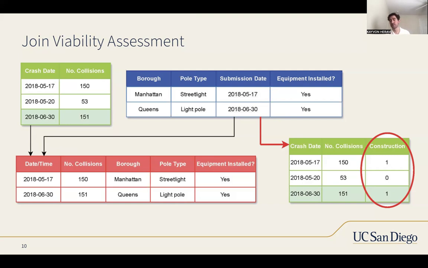I'll show the results of this later, but this allows us to measure something that we didn't have before. As you see here with 150 and 151 collisions, we're not seeing a high variance of crashes, and maybe it might just show that all days with construction have really high accidents, but we can't really control for that because when we join them, we're not getting that. So here we're able to show and account for that.